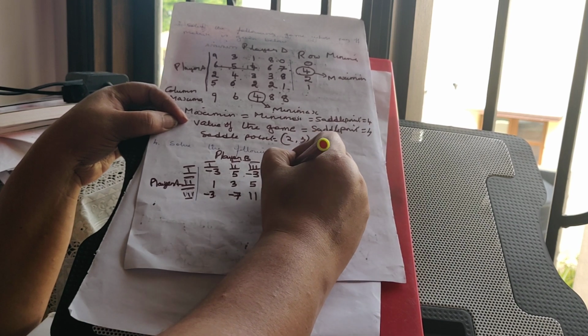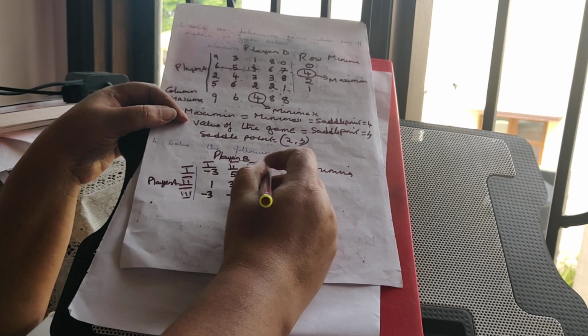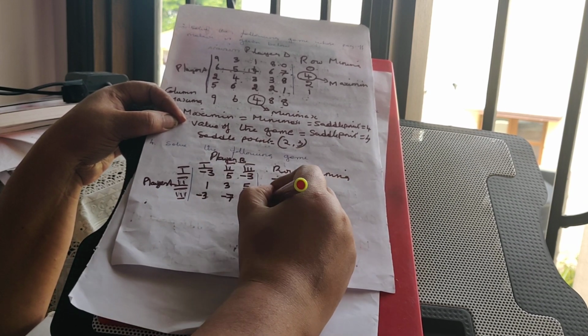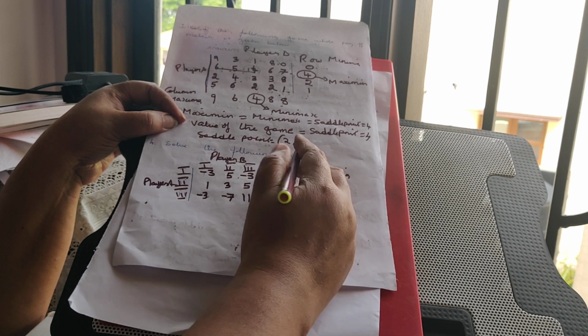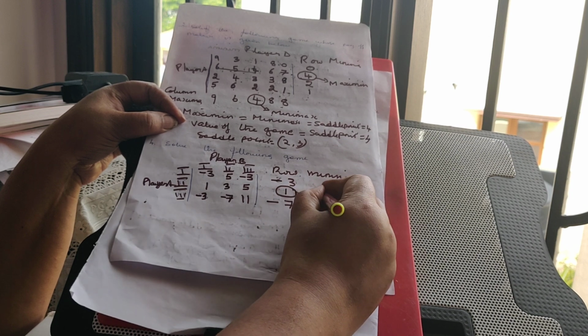So what is the first step? Find row minima. So what is the smallest value? -3. What is the smallest value? 1. What is the smallest value? -1. Which is the bigger one? So this is called maximin.